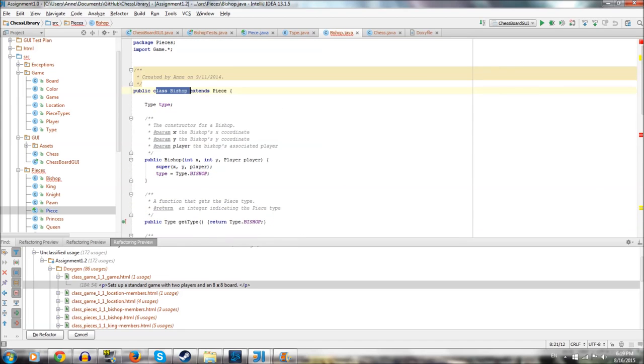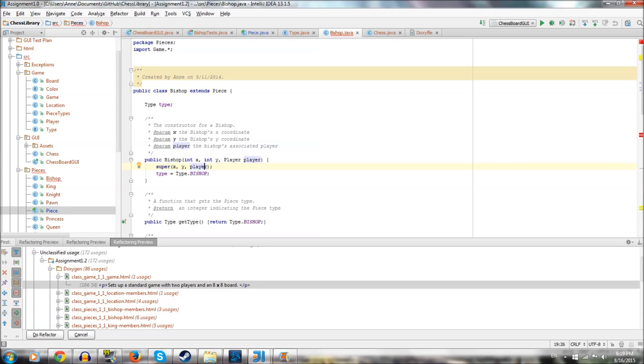So we have class bishop extends piece, meaning it's inheriting from the piece. So it contains a type, which we'll set to bishop. See in the constructor here, it just takes a position, the player it belongs to, and then its type is set to bishop automatically because this is the bishop class. Now, I believe I have the player associated with a color, but you could also have the bishop have a type and a color, or the color could be included with the type.